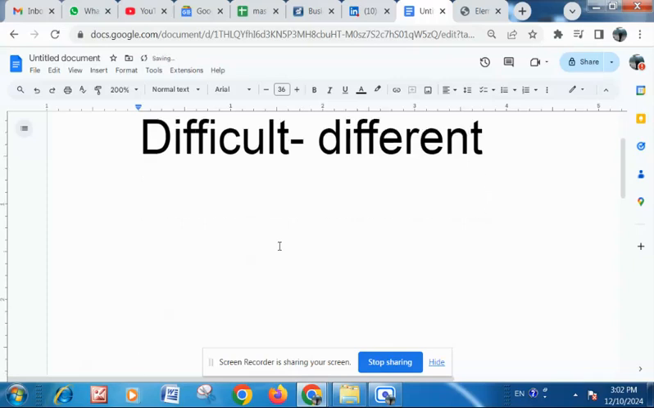Before that, let us understand the language families and the languages we know so far. So languages work in families.